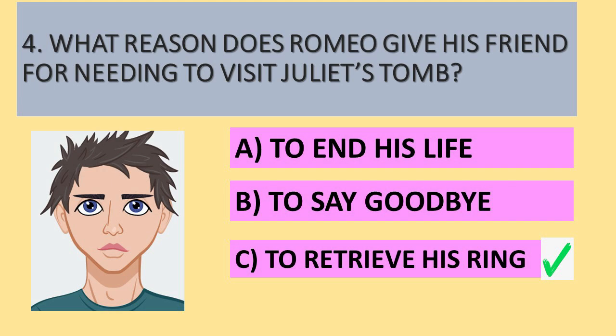Question number 4. What reason does Romeo give his friend for needing to visit Juliet's tomb? He says it's to retrieve his ring. She has his ring. He needs it because he needs the money from it because he's living in Mantua. And he says that the reason he's going down there is to take the ring from her. Of course, we know otherwise, given that he's been to visit the apothecary to buy poison.